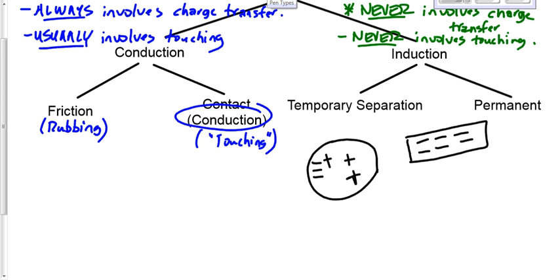Not necessarily all of them. I draw it as if they all go over there, but they don't all go over there. It's just easier to see it if I draw it that way. This creates what we call a separation of charge. You can see the left-hand side of this is negative. Right-hand side is positive. See that? It's still overall neutral, but the charge is separated within this neutral object.